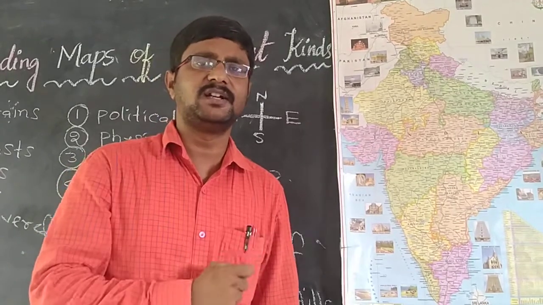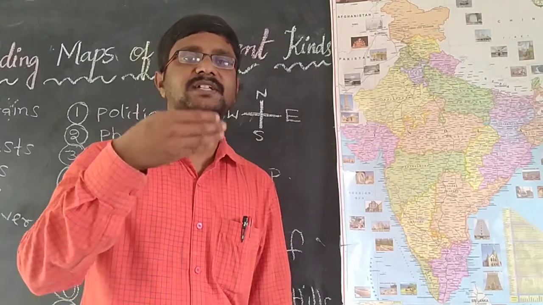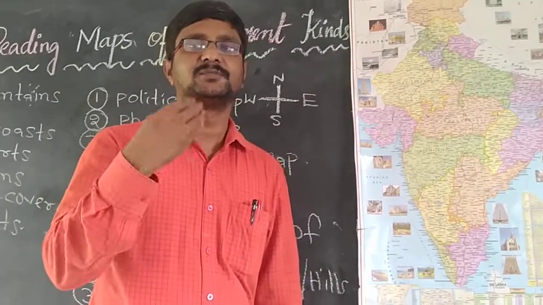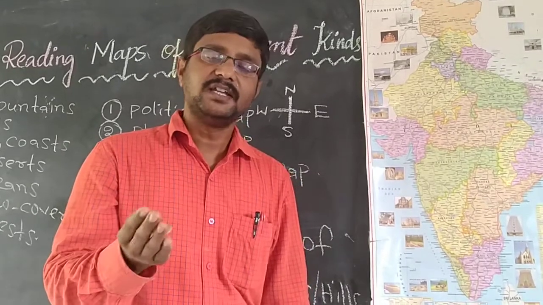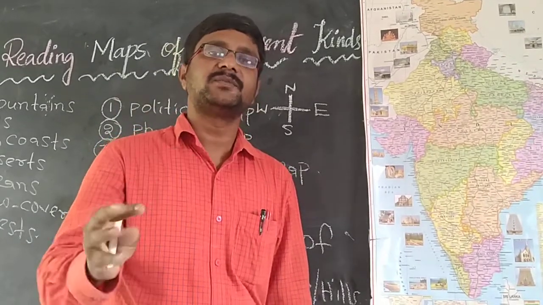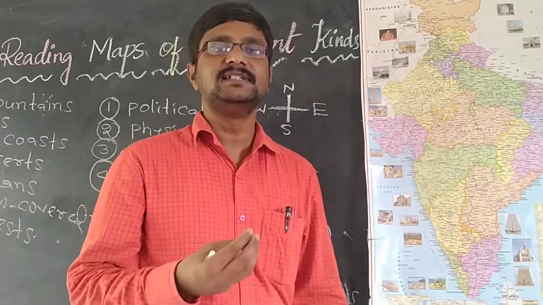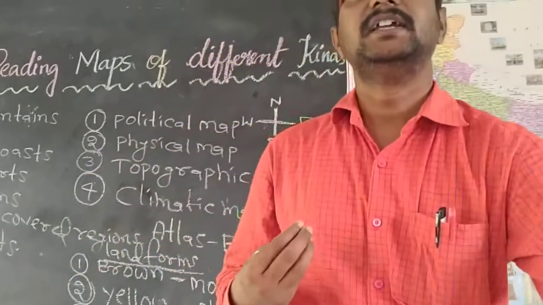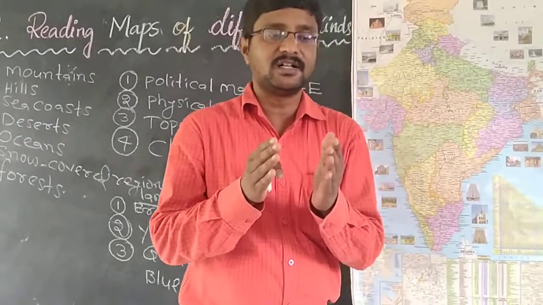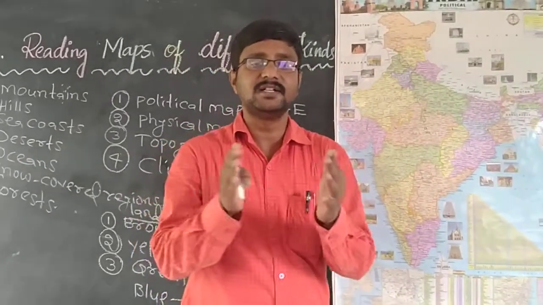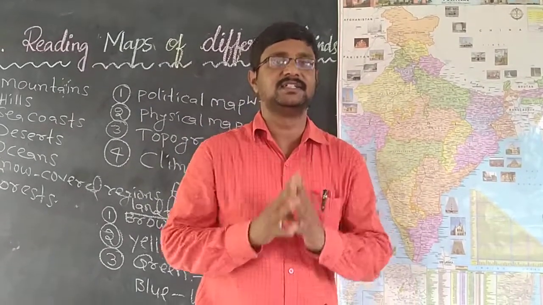What is called sea level? Do you know what is called sea level? Sea level means the top surface of the sea. The top surface of the sea water. That is called sea level. Why are all the heights calculated from the sea level only? Because all the seas are connected with each other.